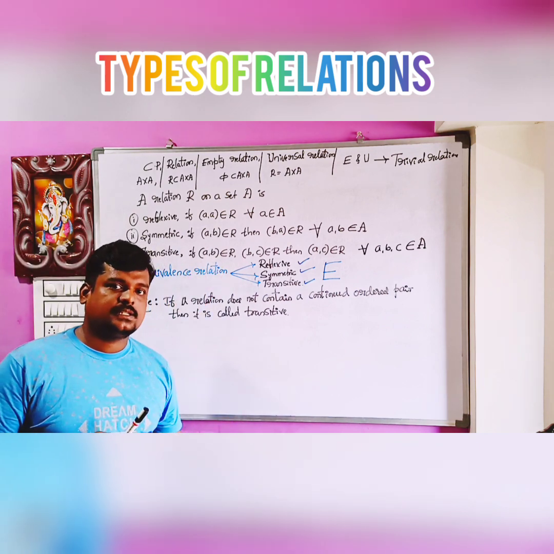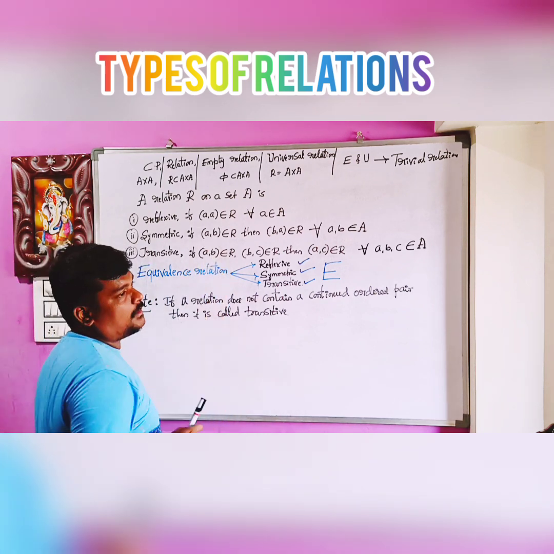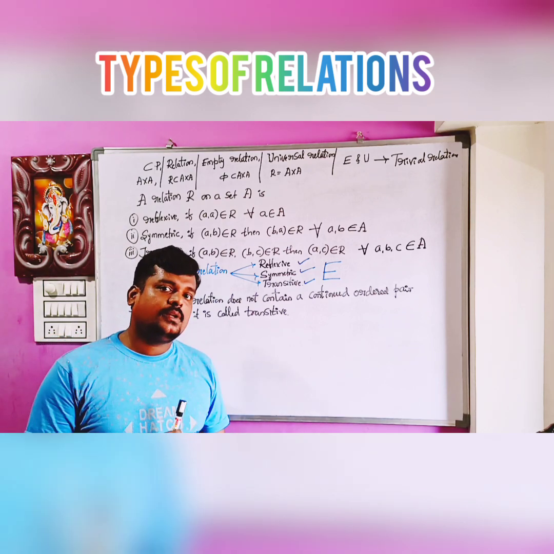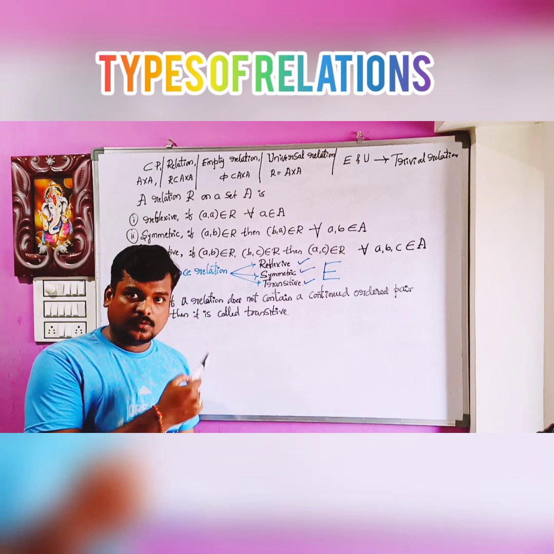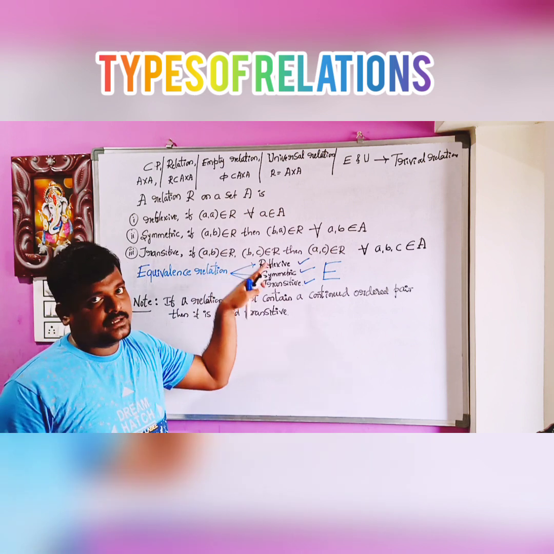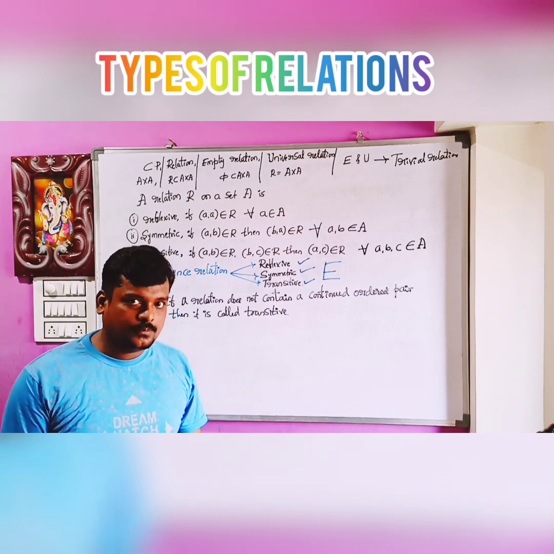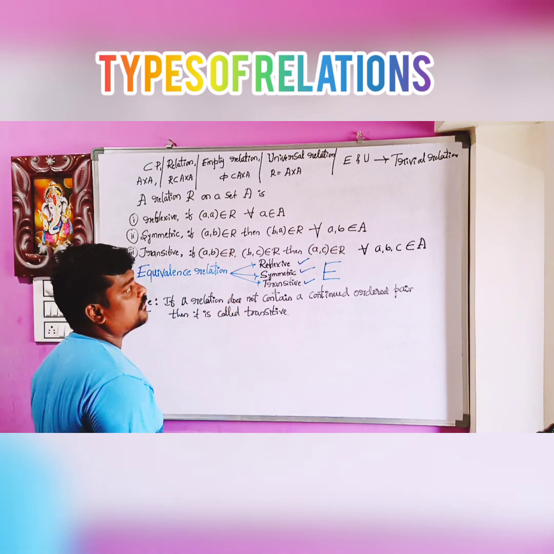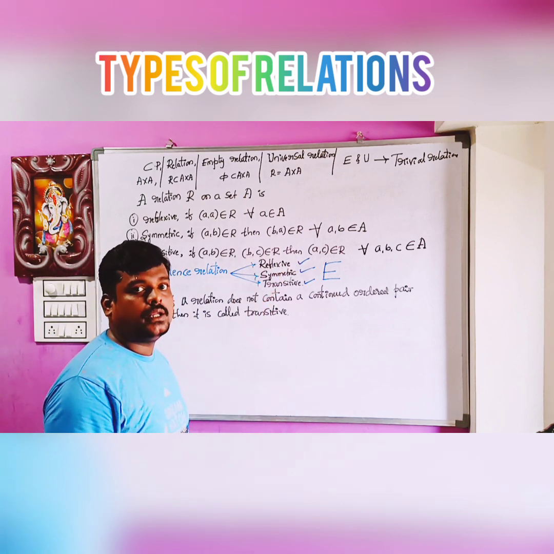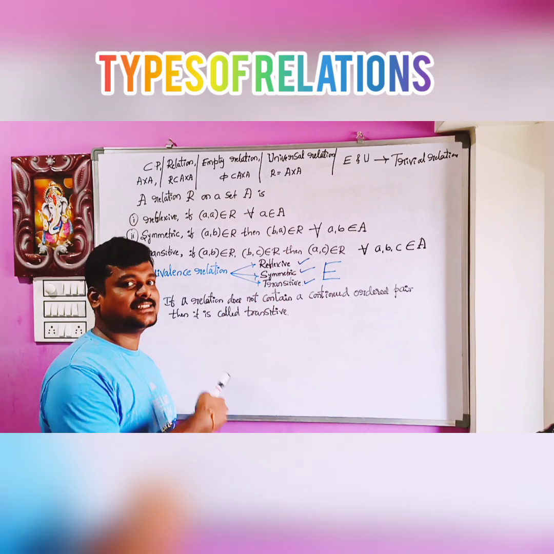What is symmetric? Just some examples. A comma B belongs to R. Like if you are helping your friend, your friend is also helping you in some situations. You are helping your friend, A comma B belongs to R. In some situation, your friend is in need of your help, and you are helping your friend. Whether your friend is also helping you whenever you are in need? If so, then it is symmetric, balanced.